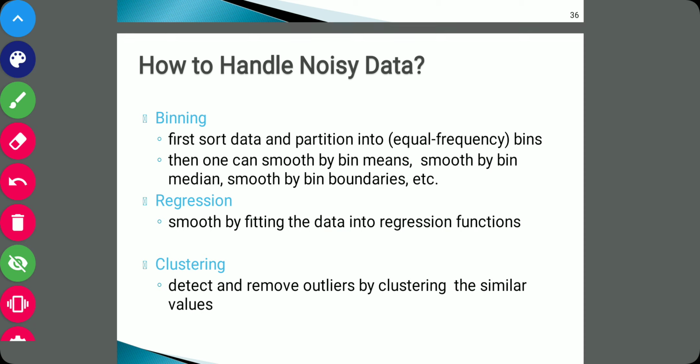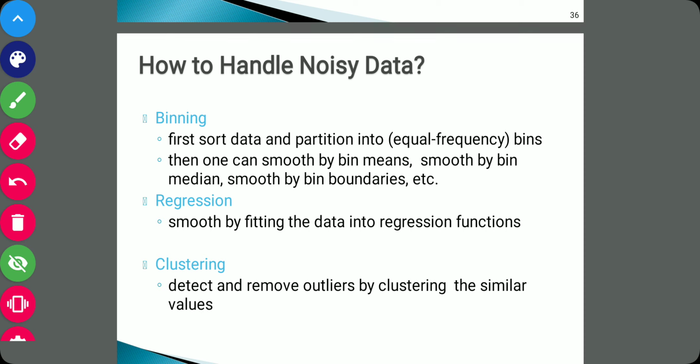Then clustering and outlier analysis. Clustering means we cluster the data elements such that the data elements in one cluster are similar to one another, while the data elements in other clusters are dissimilar. In that we also find the outliers. An outlier is a data value which does not fit in any cluster. So these are the three techniques, binning, regression, and clustering with outlier analysis, to handle the noisy data.